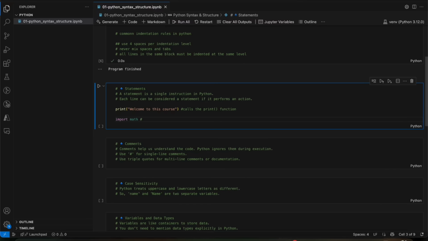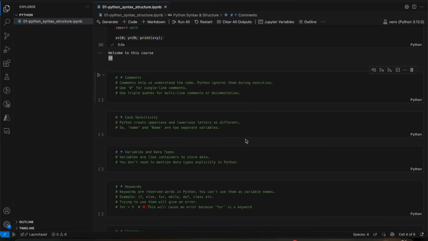Every line of code which does something in Python is a statement. Hope you understand what a statement is. It does not have to return a value. Multiple simple statements can be written on one line separated by semicolon, but it's not recommended in clean code.